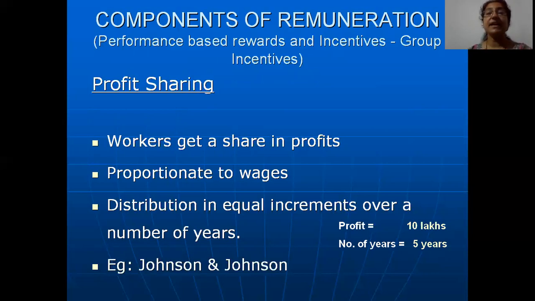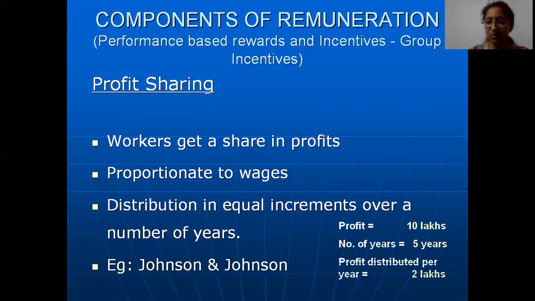Now, the company will not give the entire 10 lakhs to the employee at one go. They may take the 10 lakhs and quit the company and go. What to do in such a situation? The company will distribute the profits over a number of years to ensure that the employee stays with the company till they recover all the profits that they are likely to receive.